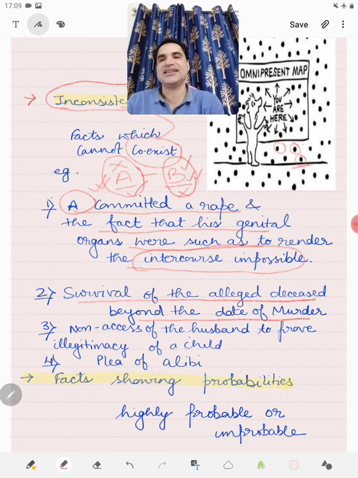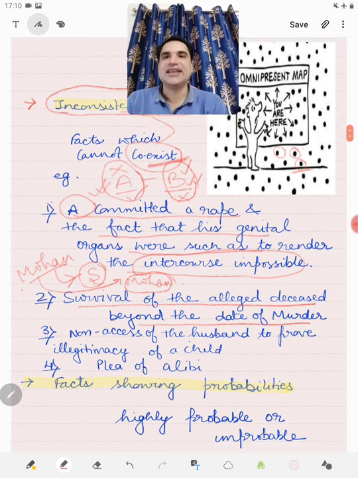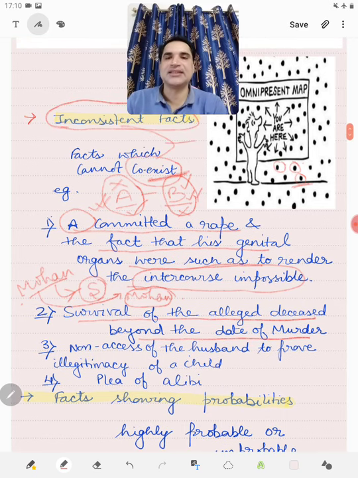That is, if a person, say Mohan, has died and a person S is being prosecuted for the murder of Mohan, but later on it is found that Mohan is alive. Now, these two facts, that a person is dead and a person is alive, cannot coexist simultaneously. They are inconsistent facts and therefore they will be relevant.